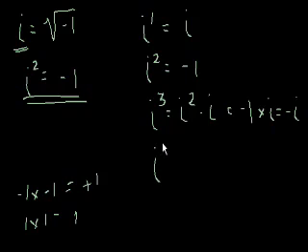And i to the fourth would equal i to the third times i.